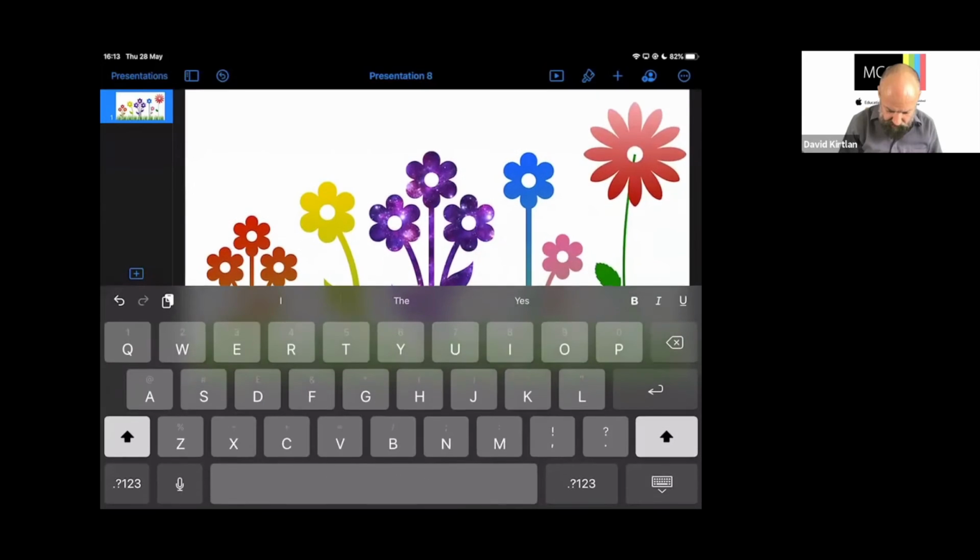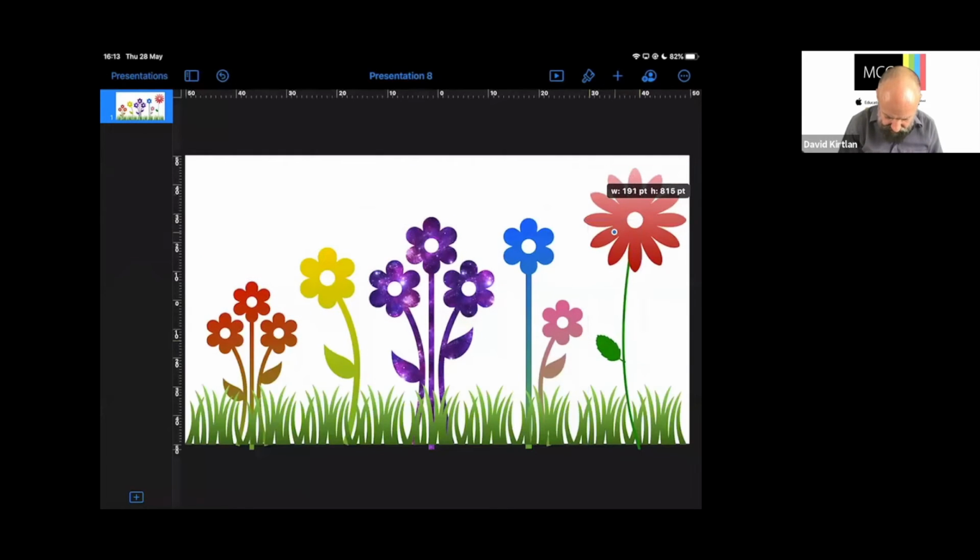In fact, my stem's quite tall there. Let's shrink it down a little bit so I don't see it in the middle. There we go. So that's looking okay. All that means is that the stem and the leaf will now act as one object, so I can move those together, but it means that the flower is separate, so we can do something different with that, and we can explore some of the animation options. Now it's independent. So we've got our basic scene. I think that's looking okay.